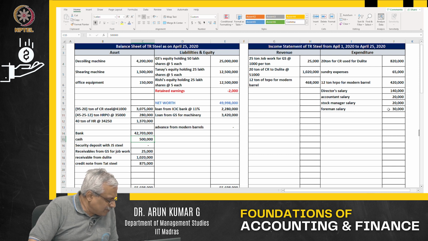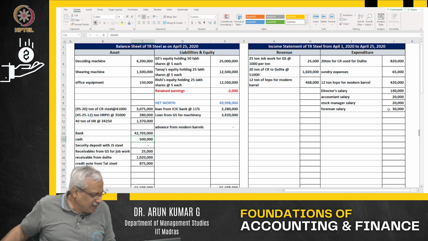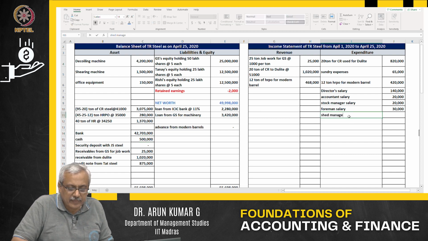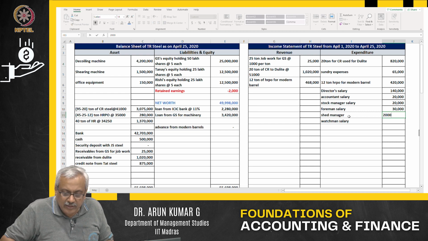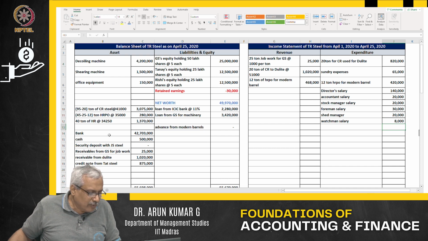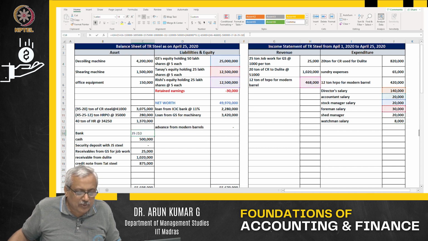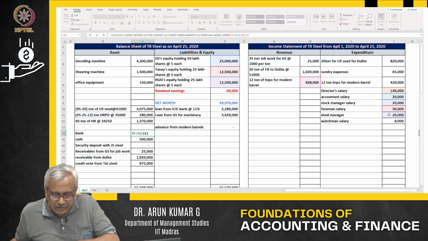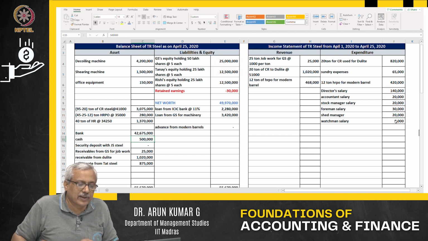A shed manager with a monthly salary of 20,000 and watchman salary is set at 8,000. Shed manager, watchman salary: shed manager at 20,000, watchman at about 8,000. And then what happens? My bank balance further goes down, because obviously when I pay salary, the cash balance basically goes down in this particular case.